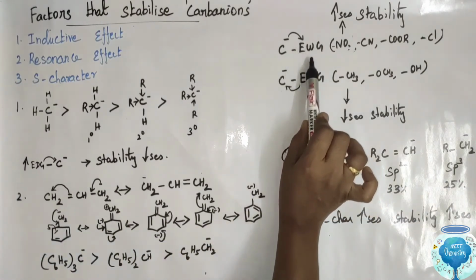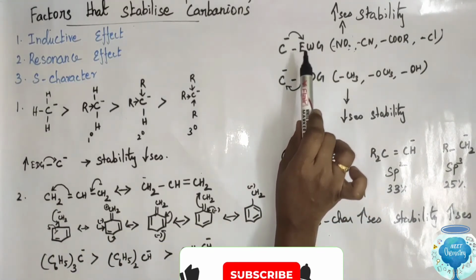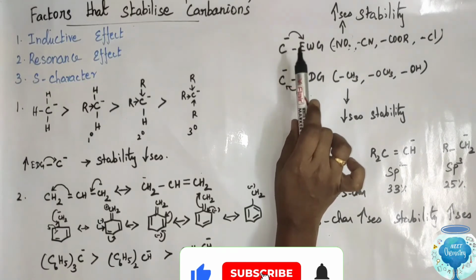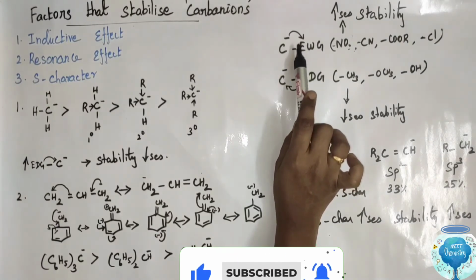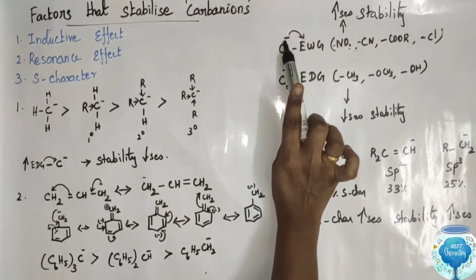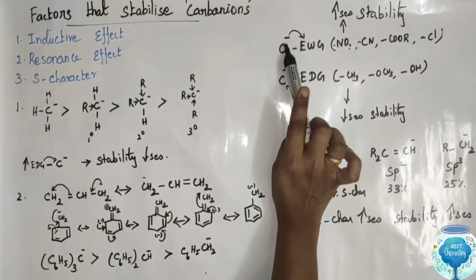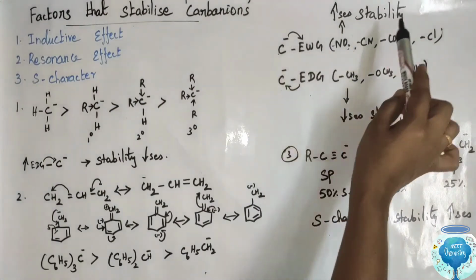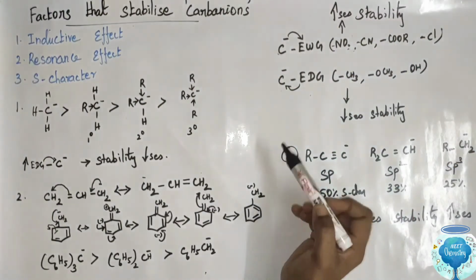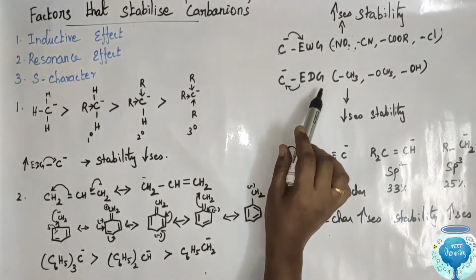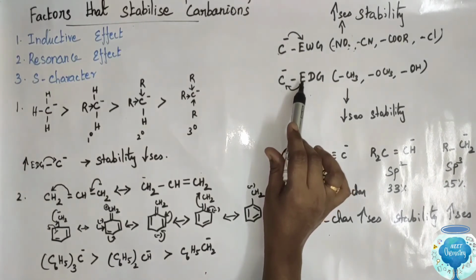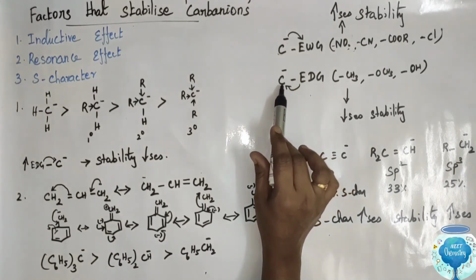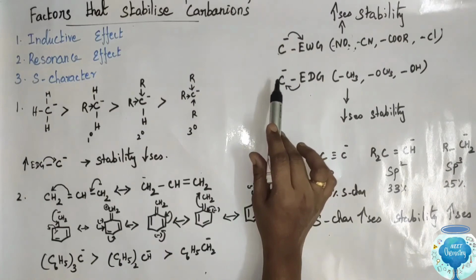Applying two factors: the electron withdrawing group combined with the carbanion accepts electrons from this carbanion. So here the intensity of the negative charge decreases, and the stability increases. The carbanion has electron donating groups. The electron donating group donates the electron to this carbanion.